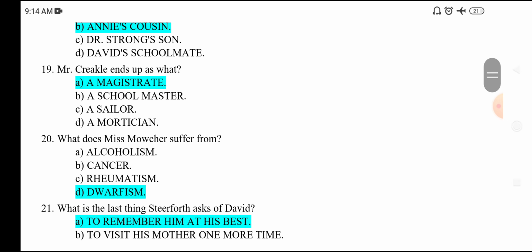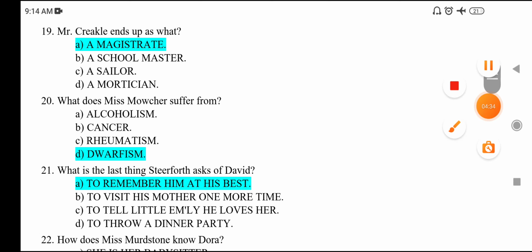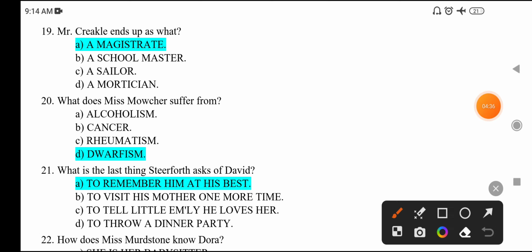Next question is, Mr. Creakle ends up as what? Last में Mr. Creakle क्या बन जाते हैं? He becomes a magistrate. What does Miss Mowcher suffer from? Miss Mowcher suffers from dwarfism. She is short-statured. Next question is, what is the last thing Steerforth asks of David? Steerforth last चीज बोलते हैं डेविड को कि उसको अपने बेस्ट समय में याद रखने, to remember him at his best.